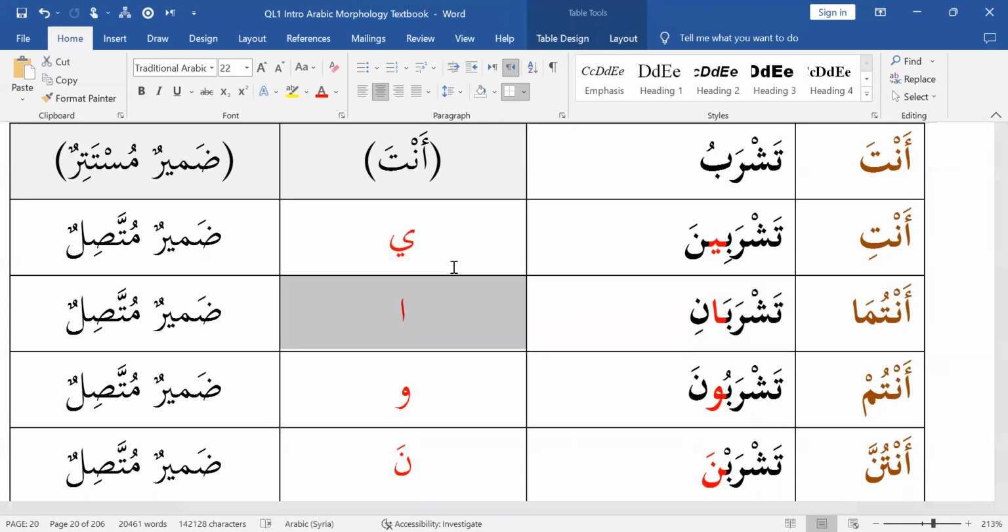Tashrabani for antuma, the fa'il is alif. Literally this alif that you see here is the fa'il and it's damir muttasil. Antum tashrabun, the fa'il is waw. That waw is a connected pronoun. So this ya is a connected pronoun, it means anti. This alif is a connected pronoun, it means antuma. And this waw is a connected pronoun, which means antum. The fa'il is damir muttasil in most of the cases. And finally, when we get to antunna, that noon literally is the fa'il. It's a connected pronoun, which means antunna.